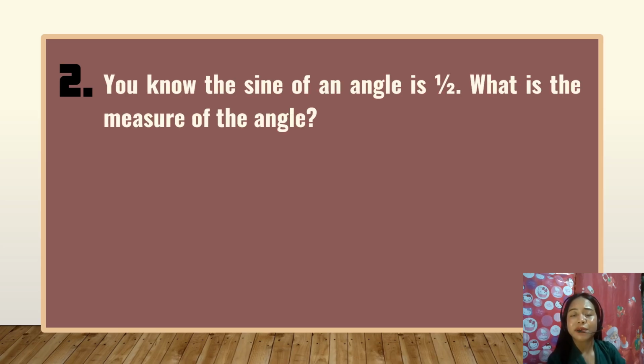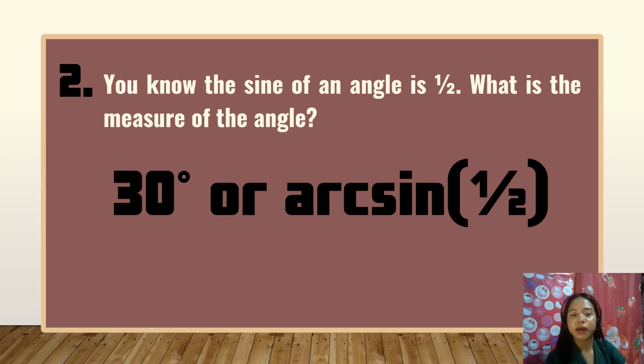You know the sine of an angle is 1/2. What is the measure of the angle? Yes, group 2. The answer of group 2 is correct. The answer is 30 degrees, or the arc sine of 1/2. So group 2 got 5 points while groups 1, 3, and 4 got 3 points. Next question.